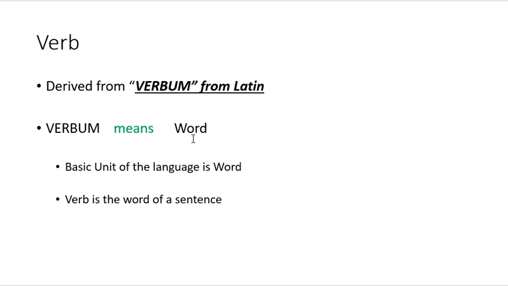In our previous lecture, we thoroughly discussed that the basic unit of the language is the word, whether it is noun, pronoun, or any other part of speech. So word is the basic unit of any language. But why in the English language is verbum chosen for the verb?